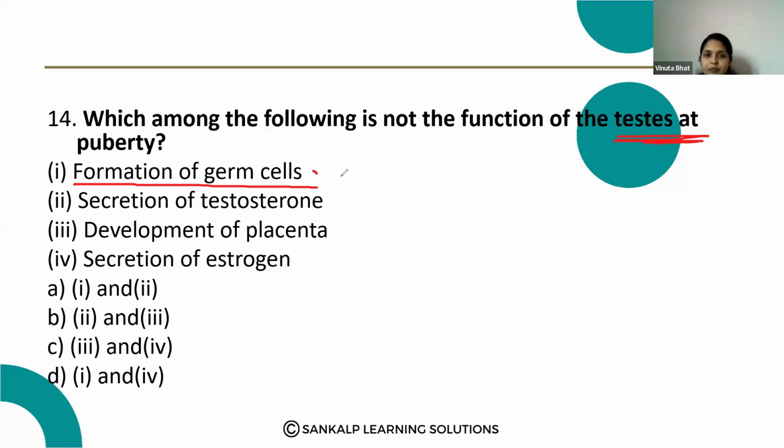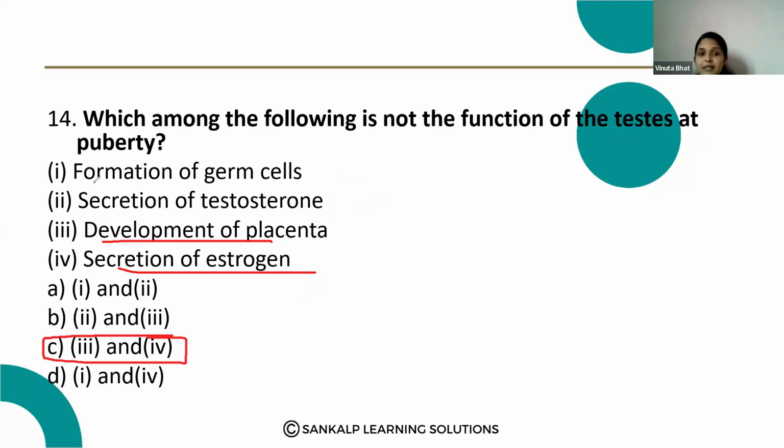Formation of germ cells, secretion of testosterone, yes. Development of placenta, that is not correct one. Secretion of estrogen, that is also not a function of the testes. Here they are asking for the not the function of the testes, that is development of placenta and secretion of the estrogen, that is third and fourth one. So these are not the function of the testis, but formation of germ cells, secretion of testosterone, that is the function of the testis. So the correct answer is option C.